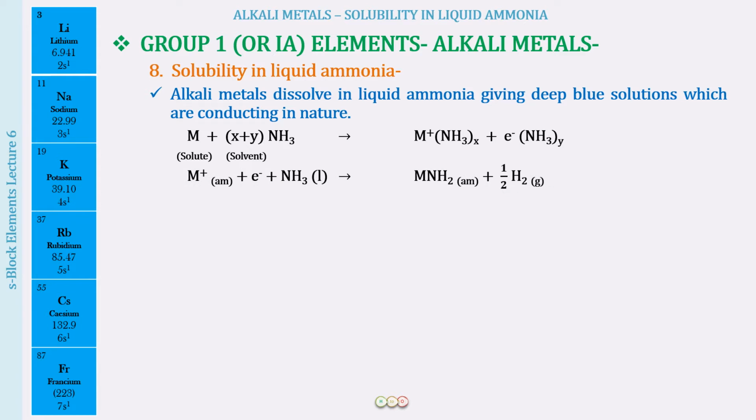All right. Now we have the next reaction that you have to study: M plus (am) plus electron plus NH3. This will be giving us MNH2 plus half H2. So hydrogen is going to be evolved in the process. So what does this "am" stand for over here? Well, this "am" stands for solution in ammonia.